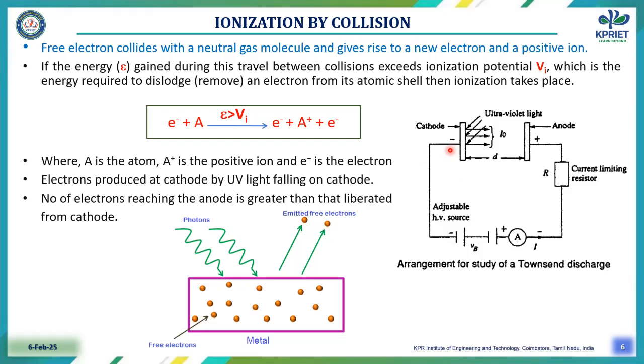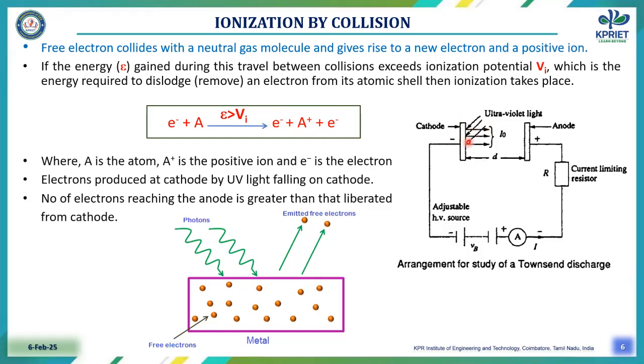Basically the cathode is exposed to ultraviolet light. The ultraviolet light leads to the production of new electrons and positive ions.